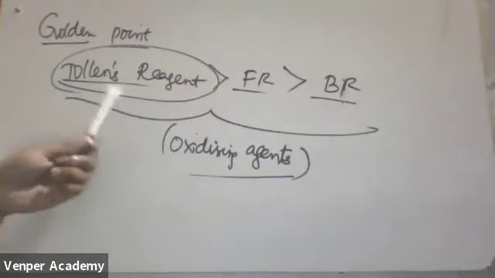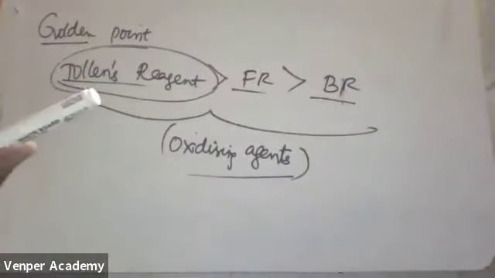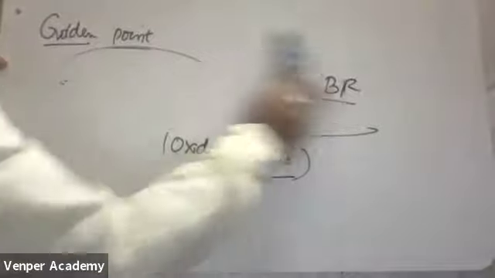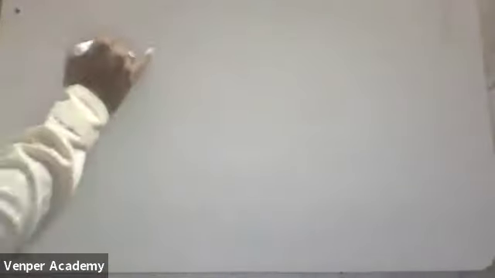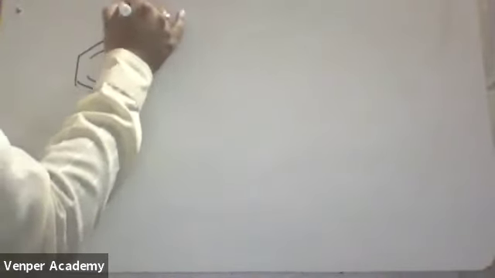Remember this one point: Tollens reagent is stronger compared to Fehling's reagent, and Fehling's reagent is stronger compared to Benedict's reagent. This is not the important point. What is the important point is here, see. Very important point. If I am taking benzaldehyde, they will ask this one in the examination. Keep on asking this question in the examination.